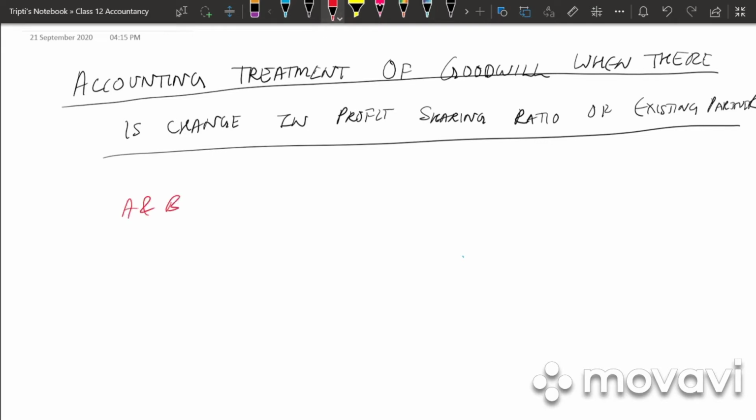Let me give you an example. Say A and B are partners sharing profit and loss equally, that is in the ratio 1:1. कुछ साल बाद B बोलता है कि मुझे फर्म में ज्यादा काम नहीं करना है, मेरे हेल्थ इश्यूज हैं. So they decide that they'll be sharing profit and loss in the ratio 3:2. Right?